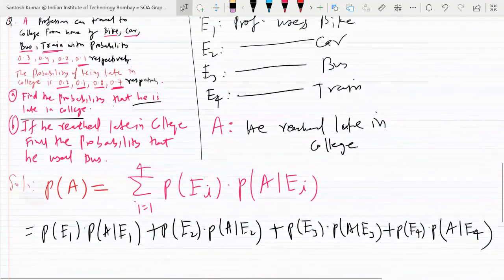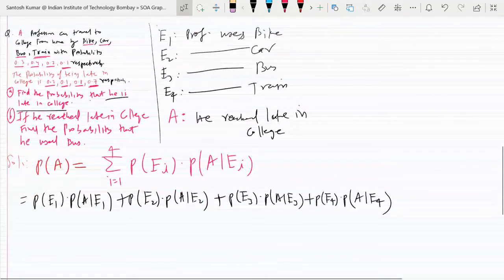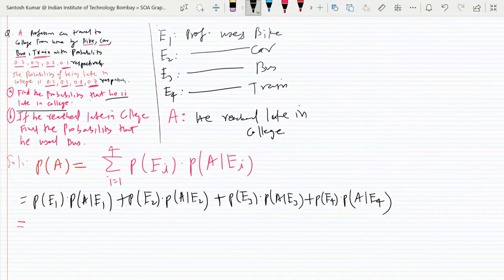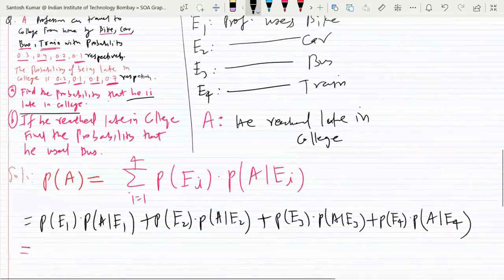Now from the question, all data are given. Just you have to identify. So please tell me what is probability of E1. Read the question and tell me what is probability of E1.